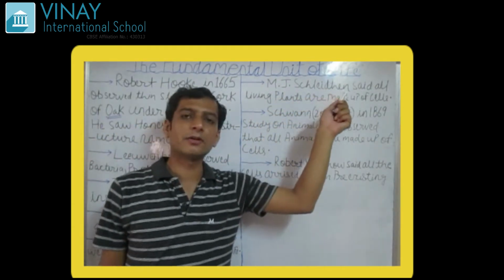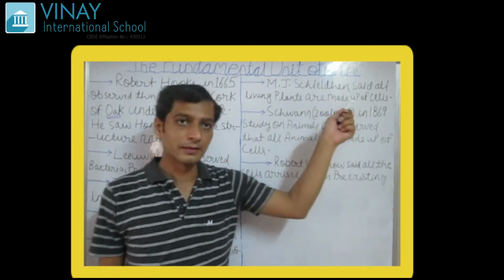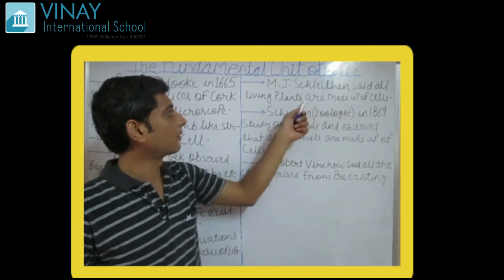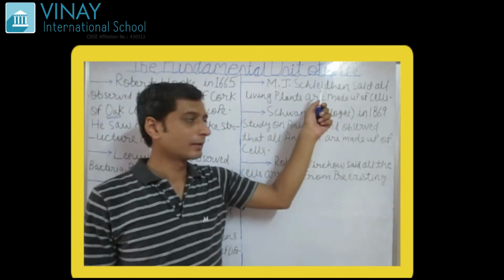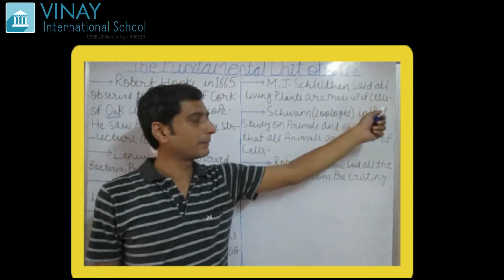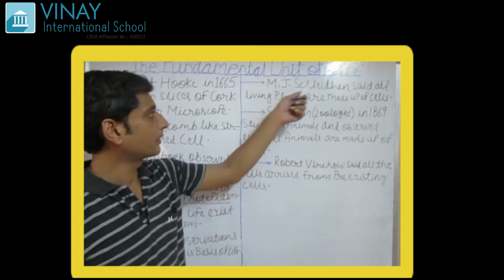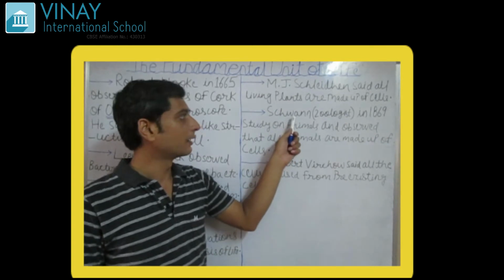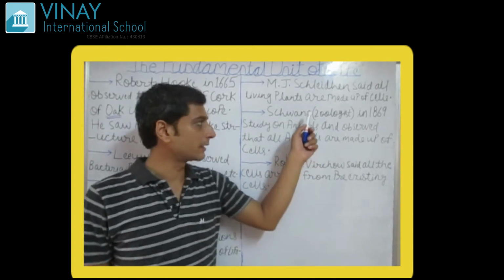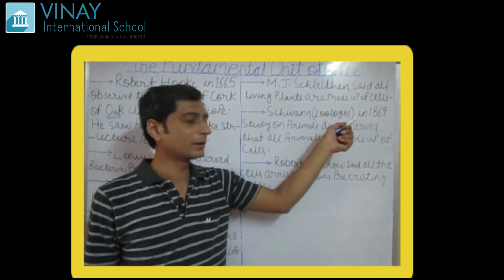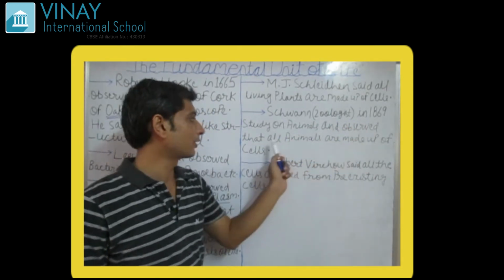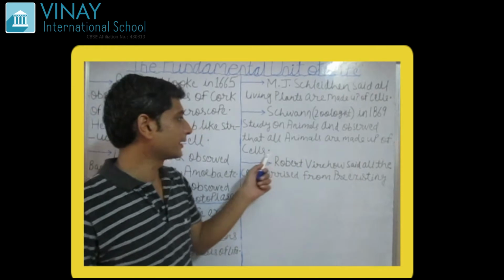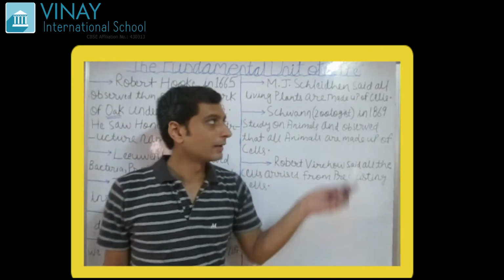Actually, this Schleiden was a botanist. So he studied about the living plants. So that's why he said that the living plants are made up of cells. Who said? Schleiden, M.J. Schleiden. Next is Schwann. Schwann is the name of the scientist. He was the zoologist. In 1869, he studied on animal and observed that all animals are made up of cells.